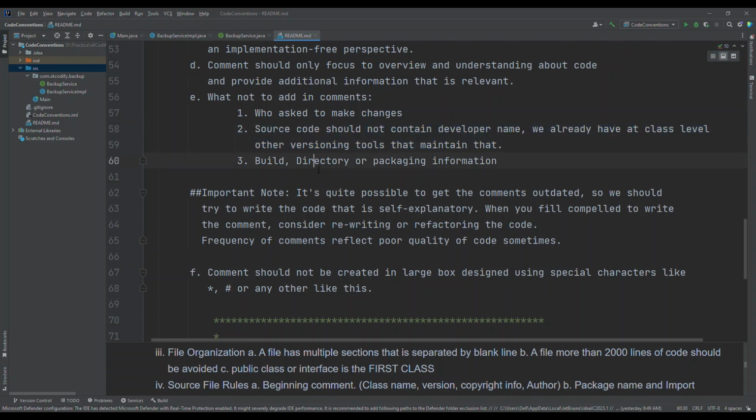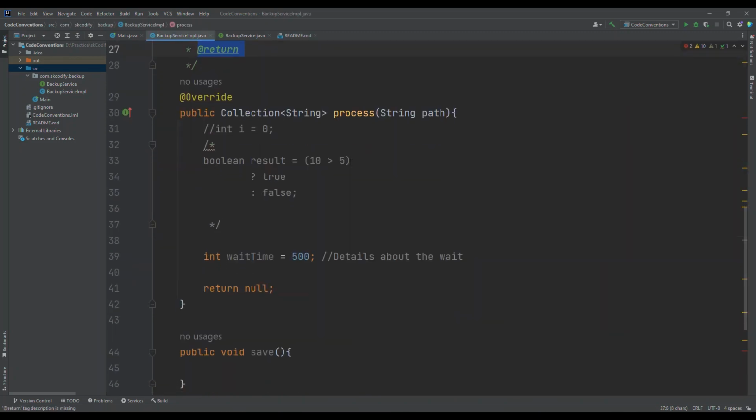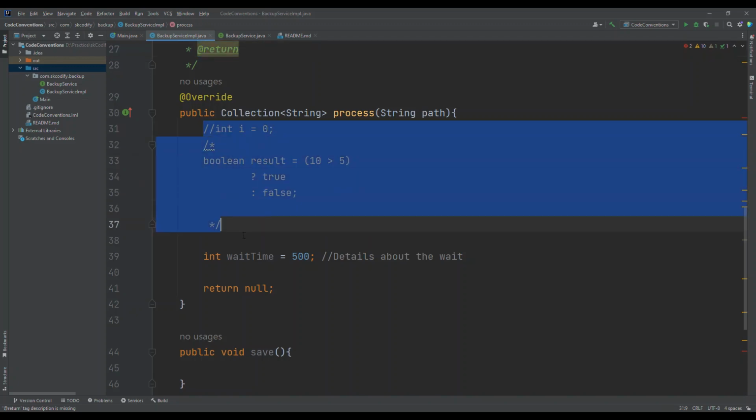Something else we don't need to write is the build process, the directory or packaging information. Let's say we are writing some code for a backup process. We don't need to write a comment which describes any kind of directory or build mechanism.